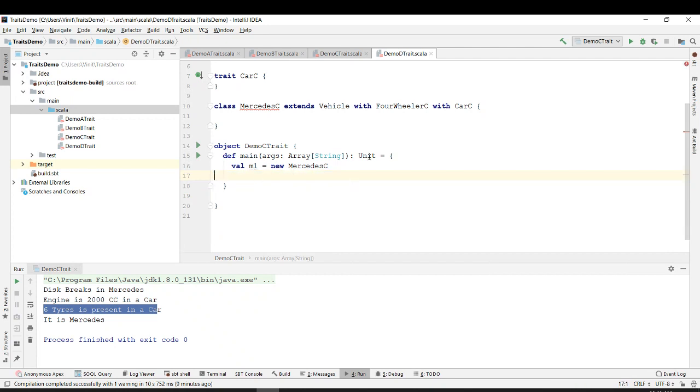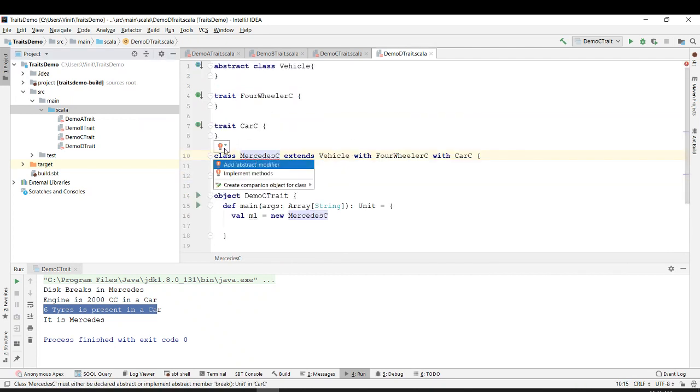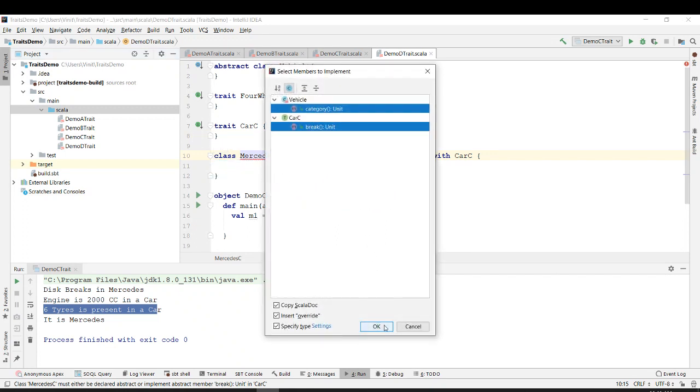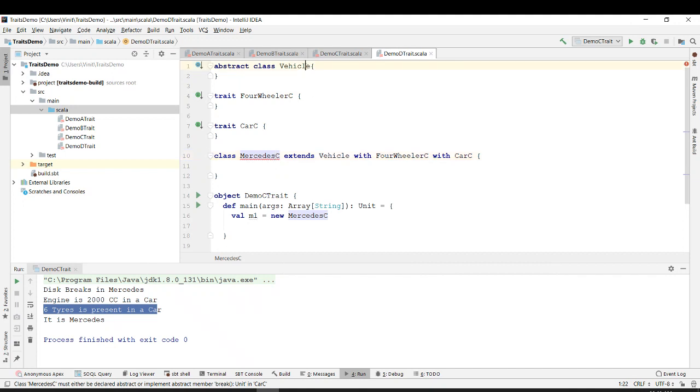Remove this. What it says: add abstract modifier, implement methods. Okay. So this should be vehicle D, because else it will confuse with the previous program.